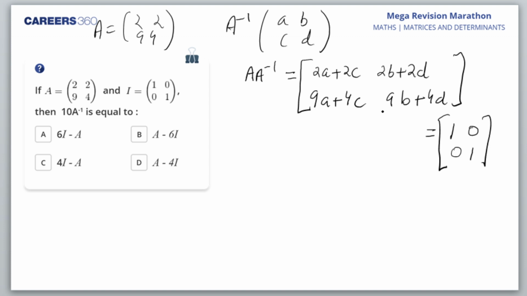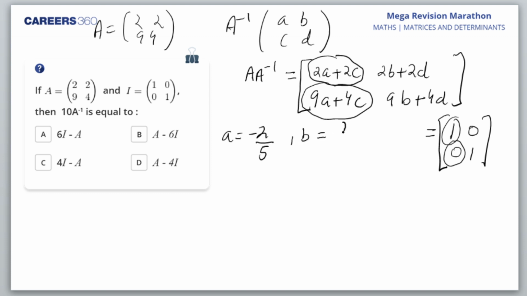So on comparison I'll get an equation: 2A plus 2C would be equal to 1. Then again I'll have an equation for 9A plus 4C, that is equal to 0. I'll solve these two equations, fast-forwarding the calculation. A would be equal to minus 2 by 5. Am I right? And B would be equal to 1 by 5. And what is C equal to? C equal to 9 by 10. And D is equal to minus 1 by 5.